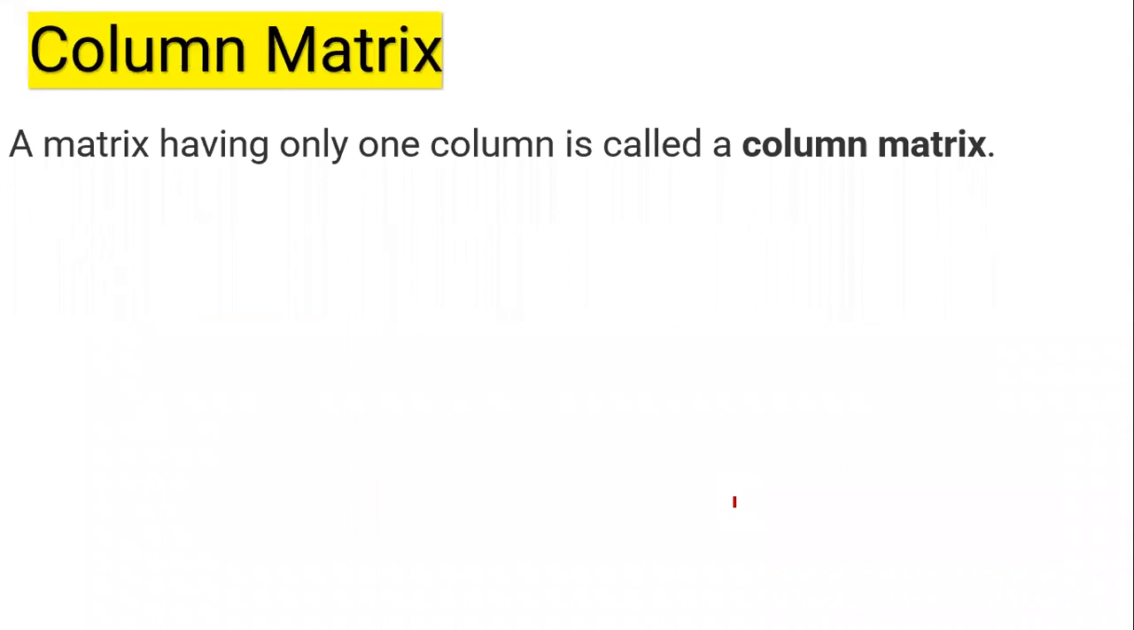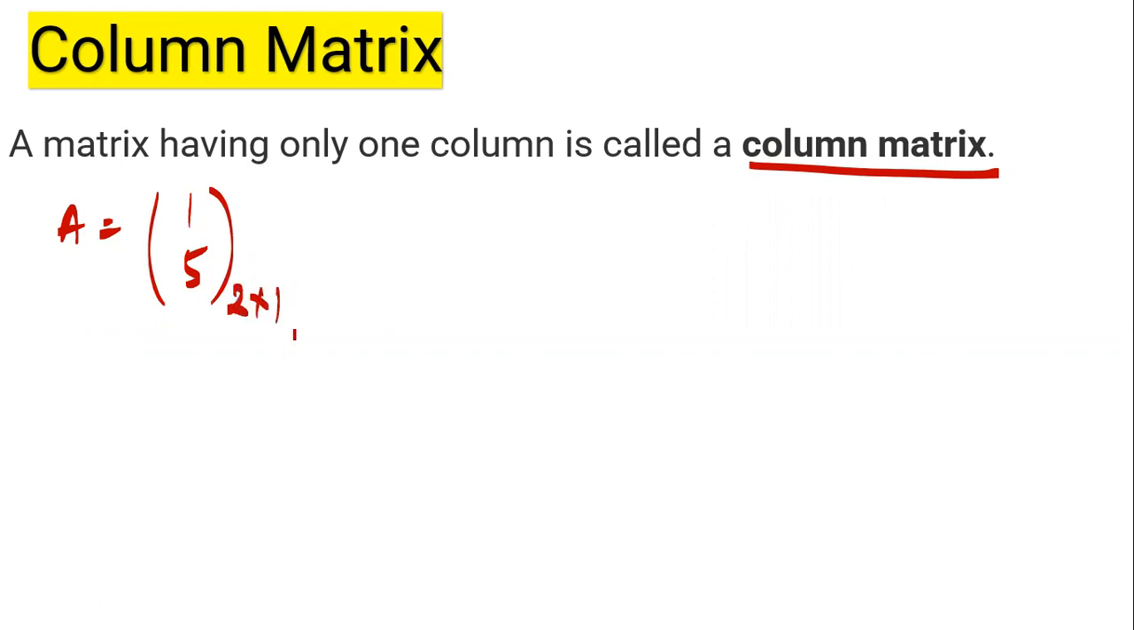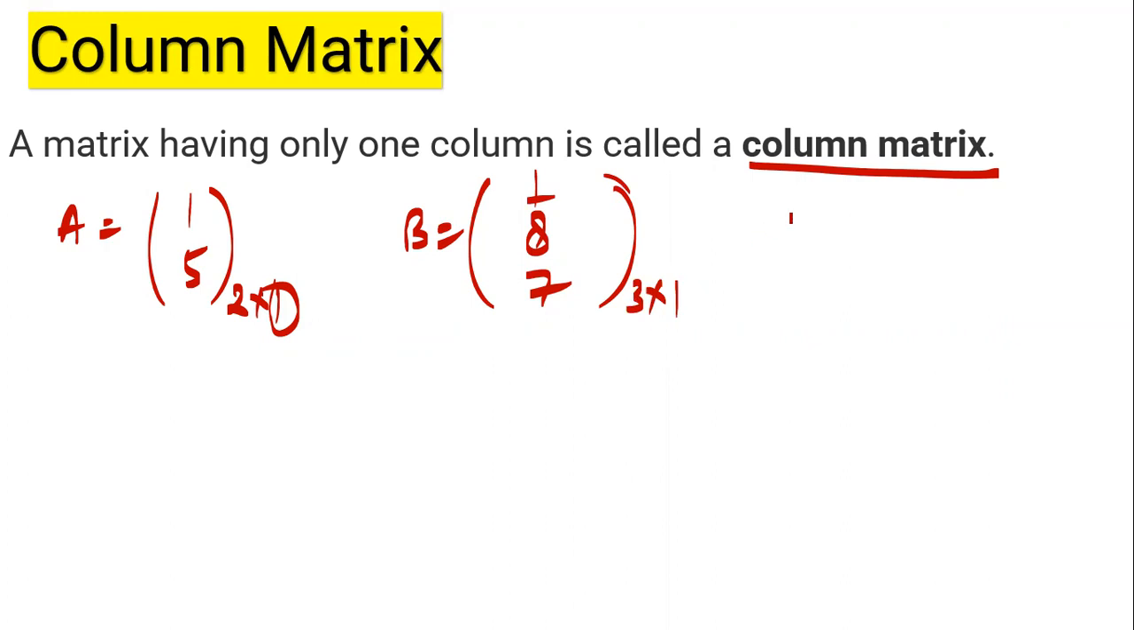Column matrix. A matrix having only one column is known as a column matrix. For example, if I have matrix A equals 1, 5, how many rows are there? 2. The order is 2 by 1, so the number of columns is 1. Suppose I have 1, 8, 7. How many rows are there? 3. Column 1. If I have C matrix as 1, 2, 3, 4,